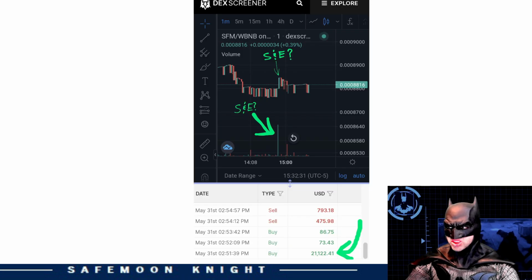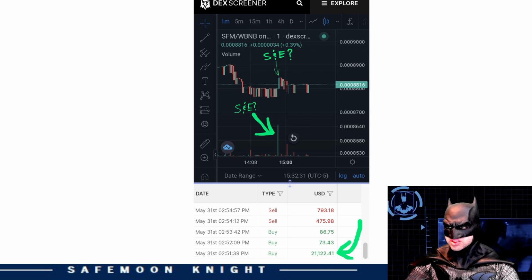Let's take a look at what it looks like when Swap and Evolve gets triggered, and how it affects the chart. Here, you can see a purchase of Safemoon for 21,122 USD, and look at that price chart. There's that green candle. It made the price go from 0.0008800 to approximately 0.0008845, which is an increase of 0.5%. It looks good on the chart.